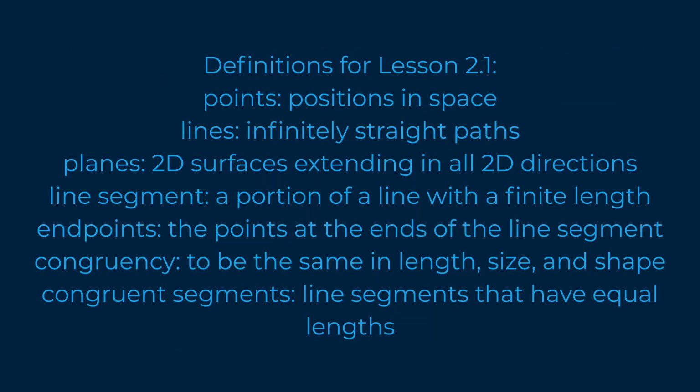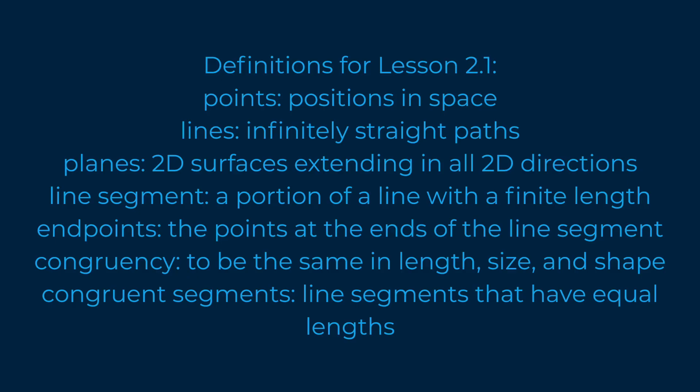So, we went through all the definitions, and for lesson 2.1, we have points, positions of space, lines, infinitely straight paths, planes, 2D surfaces extending in all 2D directions, line segment, a portion of a line with a finite length, endpoints, the points at the ends of the line segment, congruency, to be in the same length, size, and shape, and congruent segments, line segments that have equal lengths. Now, these are definitions.